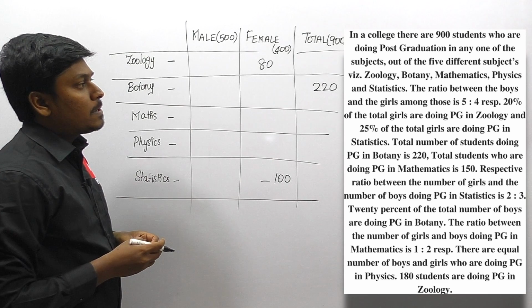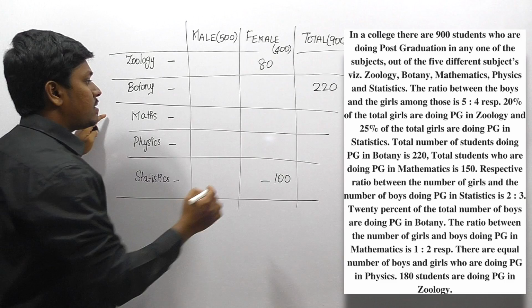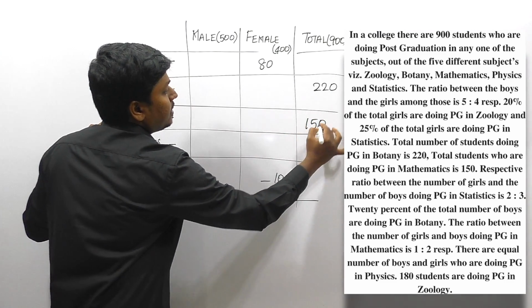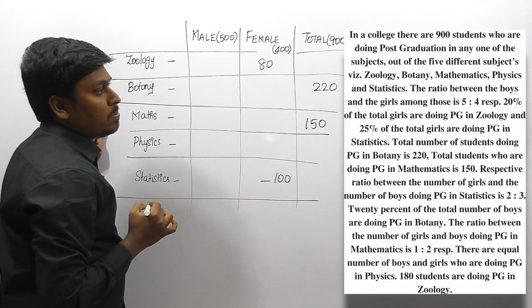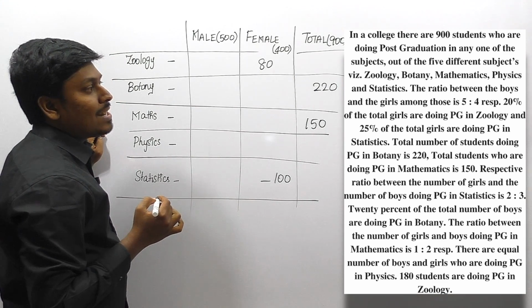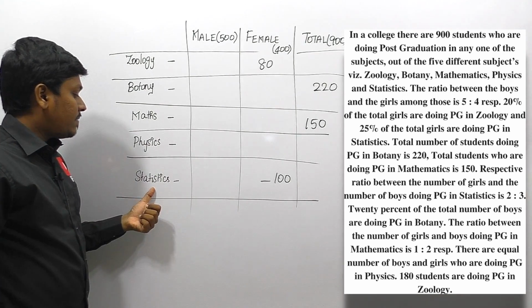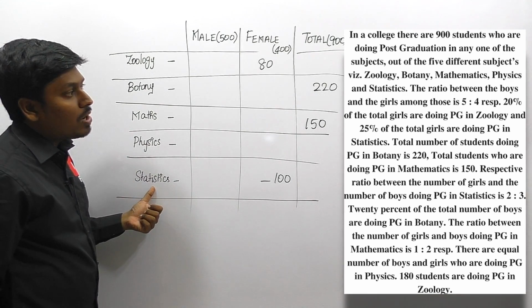Okay, next, the total number doing PG in mathematics is 150. So mathematics total is 150. The ratio between the number of girls and boys doing PG in statistics is 2:3. So friends, in statistics the ratio of girls to boys will be 2:3.